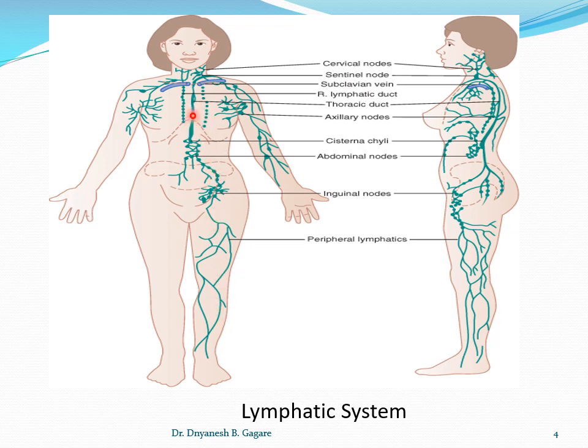The lymph is collected in the thoracic duct. Then from the right side and upper part of the body, the lymph is collected into the right lymphatic duct. And then finally it is drained into the circulation.